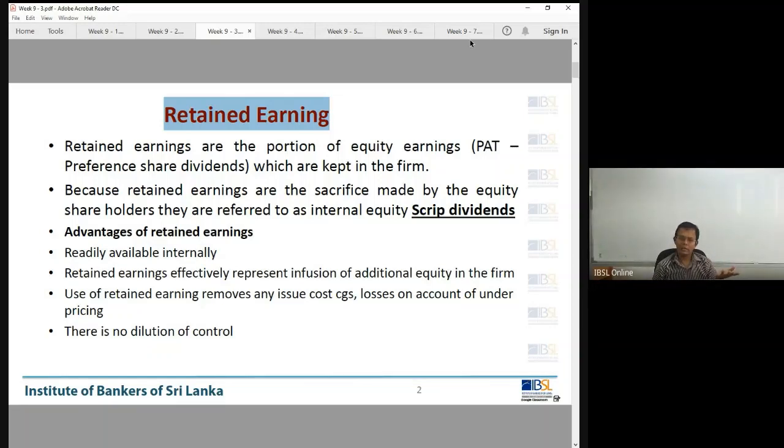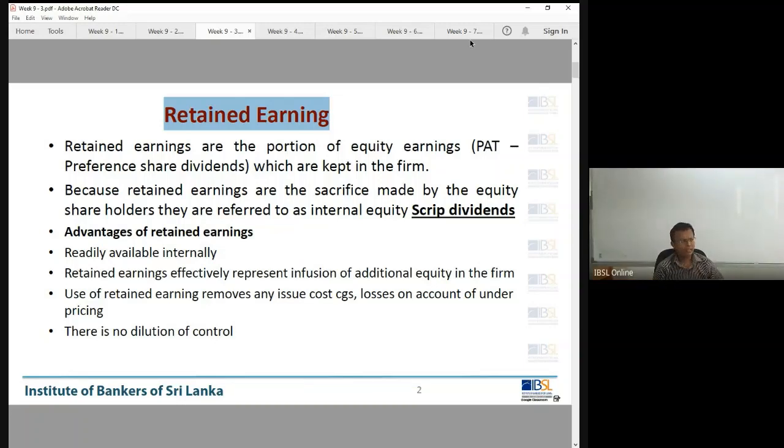Some people don't like it. There are investors who don't like scrip dividend. We call it scrip dividend, not tested yet in the exam, right? High chance of testing. Scrip dividend. Dividend is paid in the form of shares. That is scrip dividend. Keep in mind.